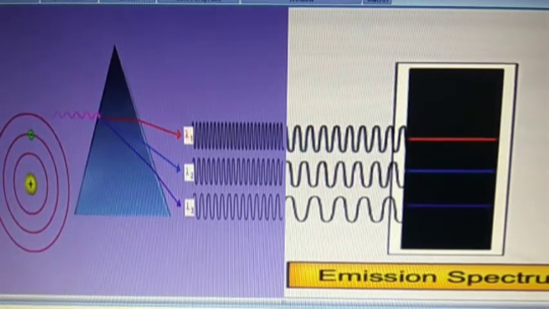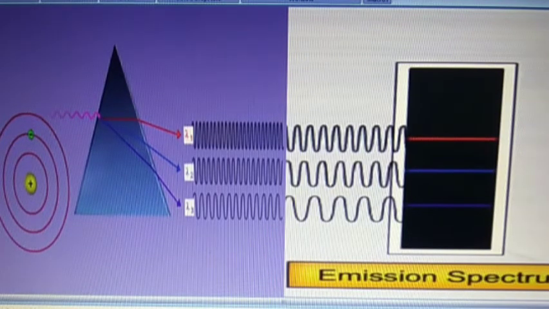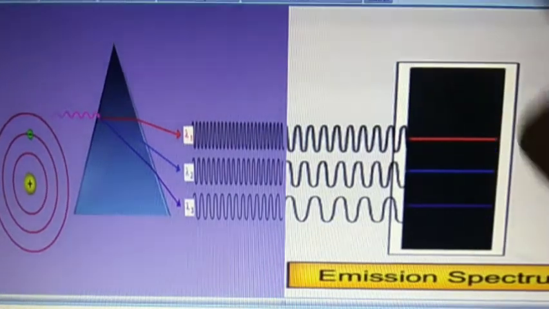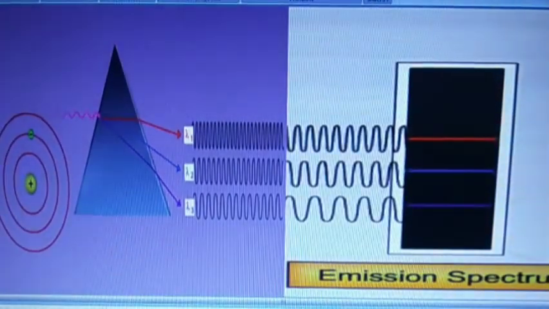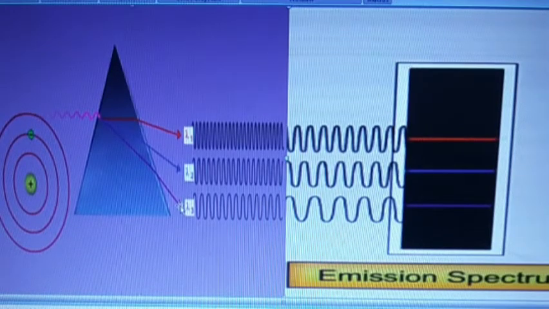Atoms, molecules or ions that have absorbed radiation are said to be excited. To produce an emission spectrum, energy is supplied to a sample by heating it. And when we heat it, radiation is emitted, and we can easily see the spectrum. That is our emission spectrum.